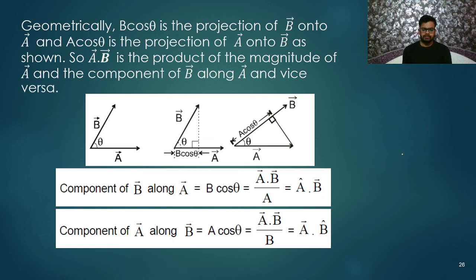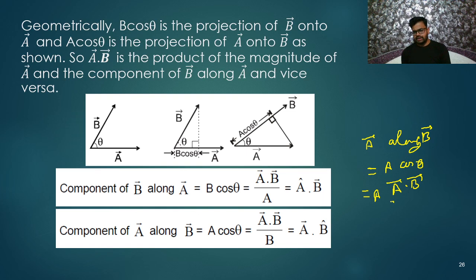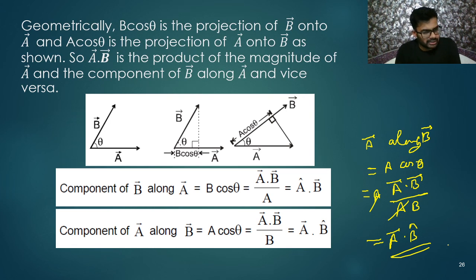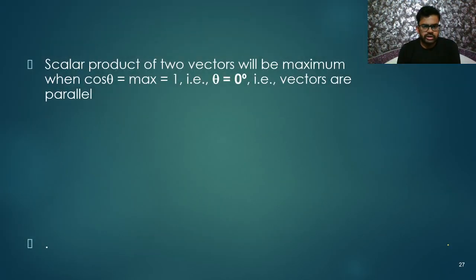So what can I write here for the component of A along B? I can write A cos theta. Here A is A, and cos theta is A vector dot B vector divided by magnitude of A times magnitude of B. Cancel this, and I get A vector dot B cap. If we want to find its resolution, we need to multiply by the direction of the B vector, that is B cap. That's all. These are simple things. You'll learn it with some questions, not directly.